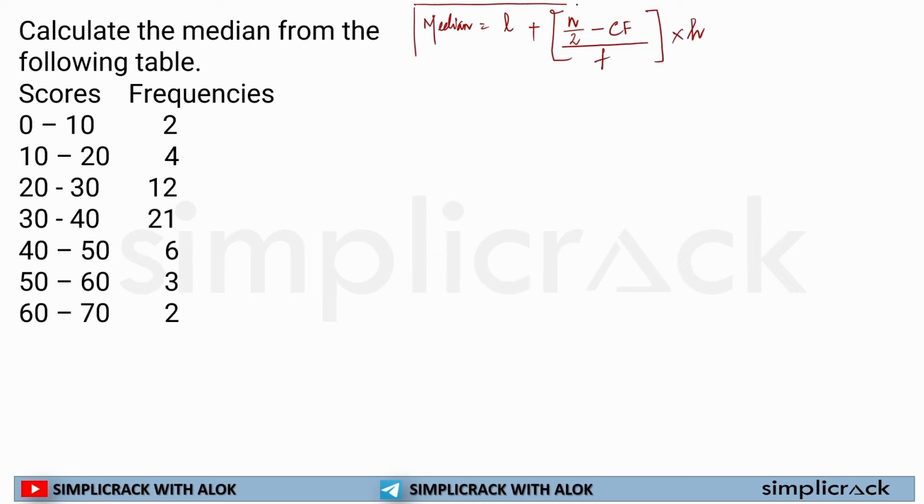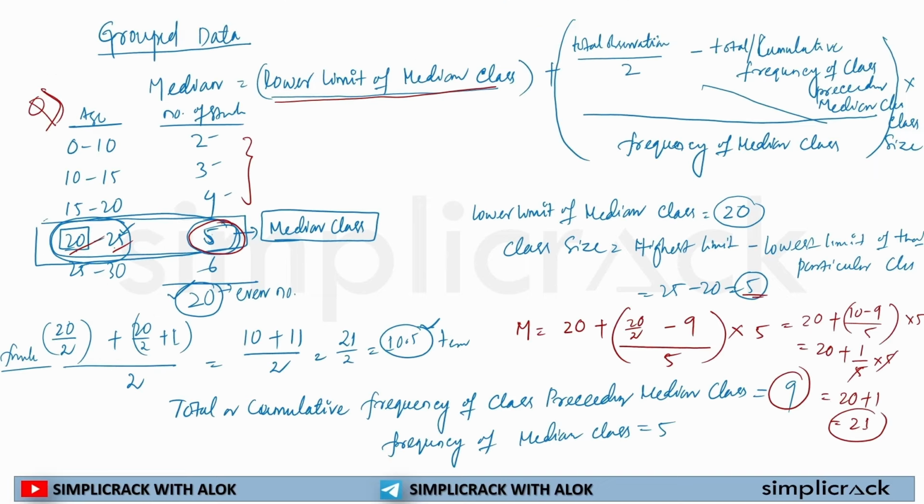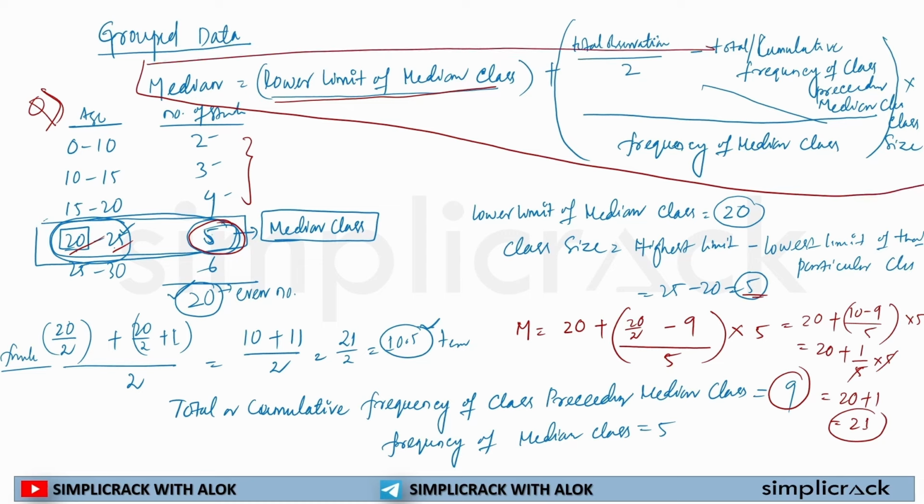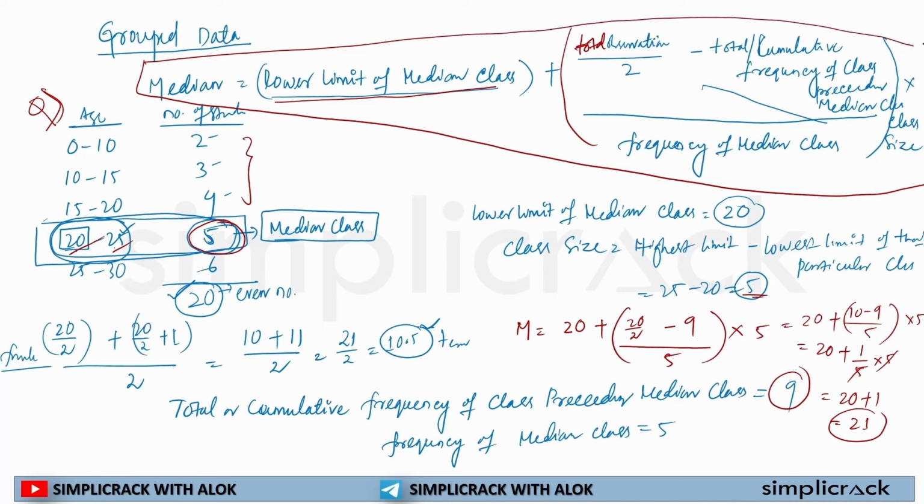So this is what will be given in all the standard books. This is the formula. If you are unable to remember it, you just simply write this down. Lower limit of median class plus total observation by 2 minus total or cumulative frequency of class preceding median class divided by frequency of median class multiplied by class size.